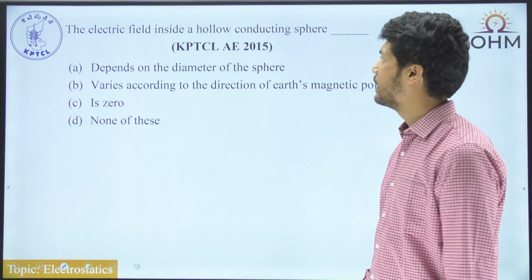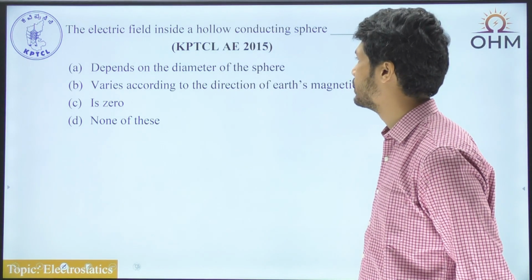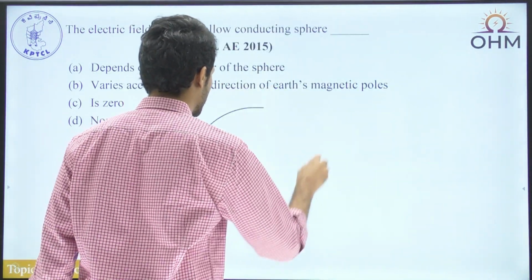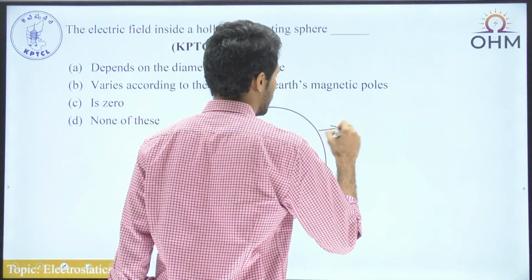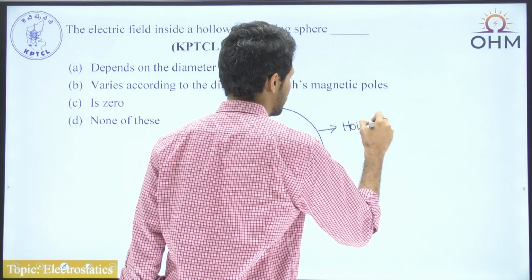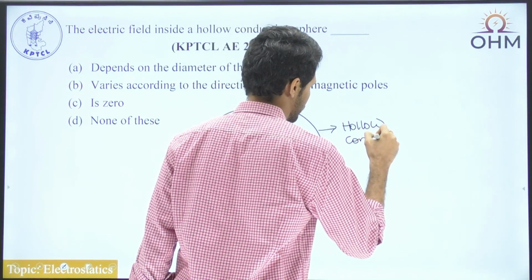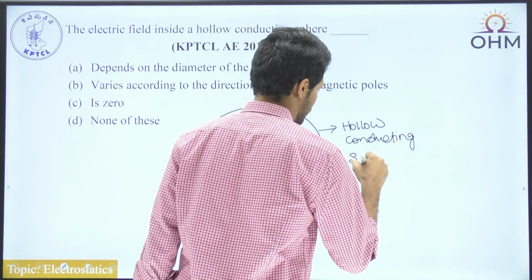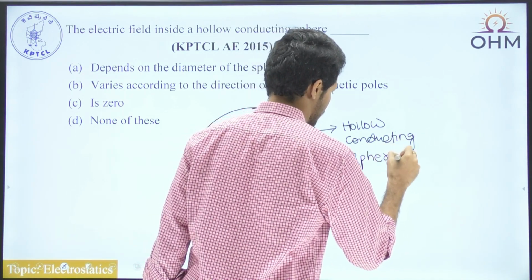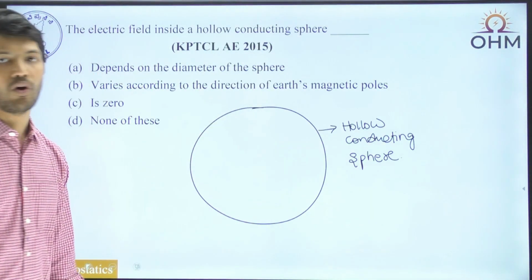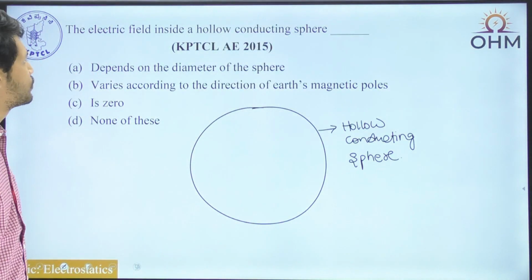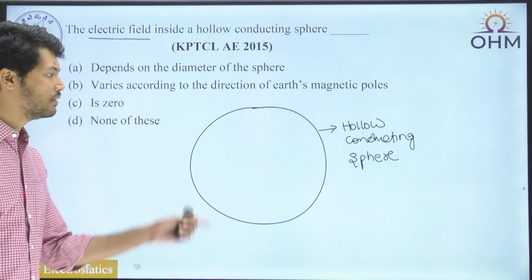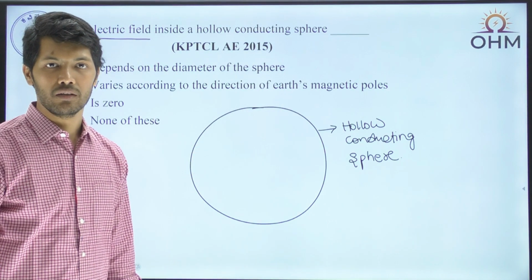In the next question, the electric field inside a hollow conducting sphere. Okay, so we are taking a hollow conducting sphere. So this is a hollow conducting sphere. Whenever we have a hollow conducting sphere, we are supposed to find out what is the electric field inside. Electric field inside this particular hollow conducting sphere.